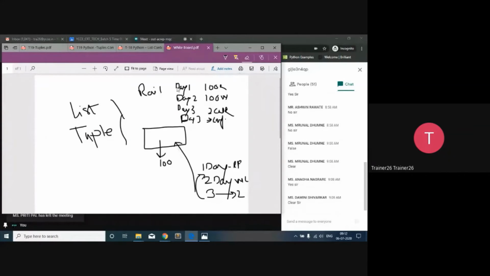Please tell me. You can switch on your audio and respond. This is the scenario. Good morning. Is this scenario clear to all of you? Please respond with yes or no.